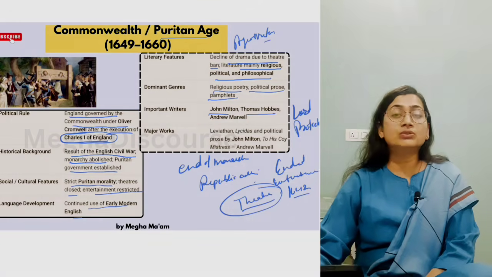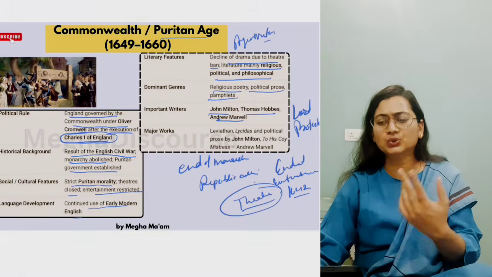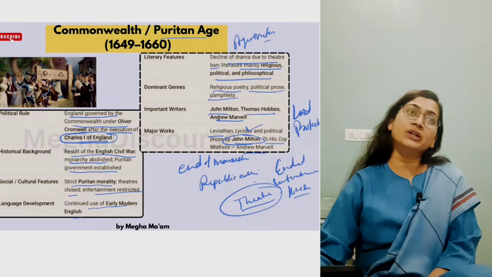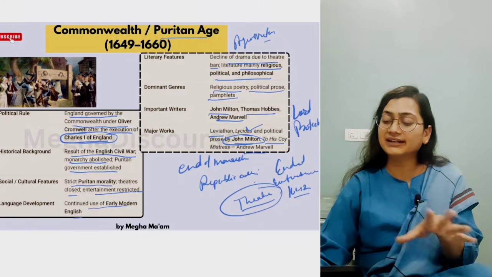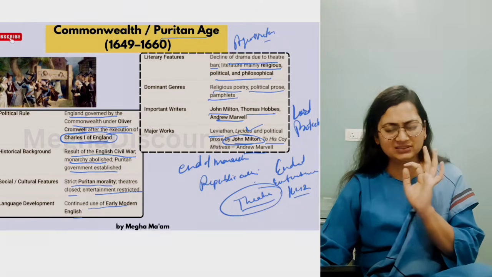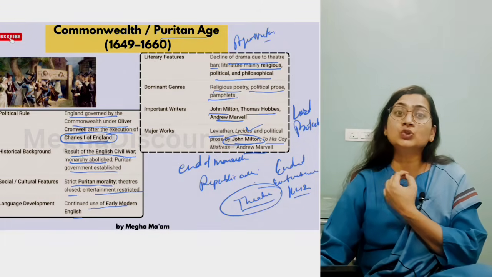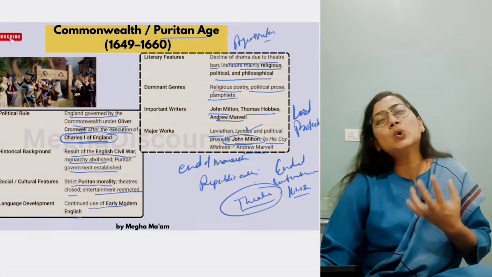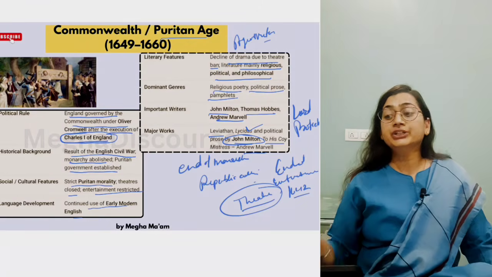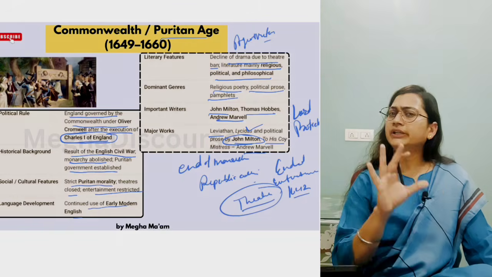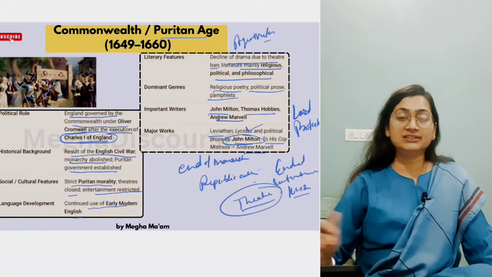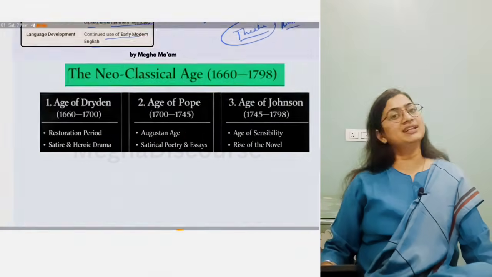Again Andrew Marvell, who wrote, as you know, the Twist Commission. They are a transition phase. He wrote Areopagitica, that is the Licensing Act. Press was banned at that time, so he wrote Areopagitica. You will find social consciousness, conscience, soul in the works of all writers during the Puritan age. So this is about the Puritan age. You just keep this in your mind: it happened in 1649 to 1660.